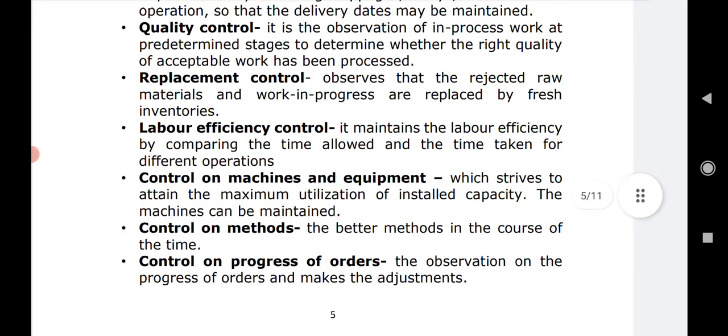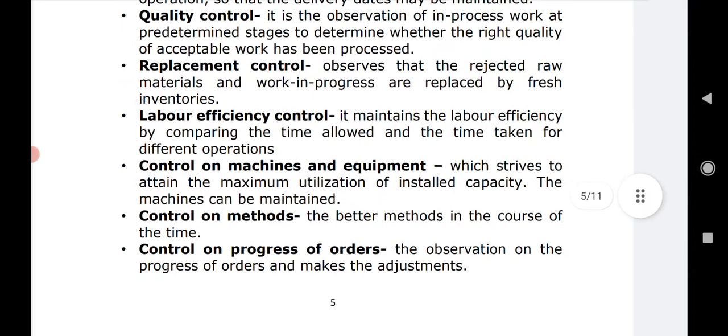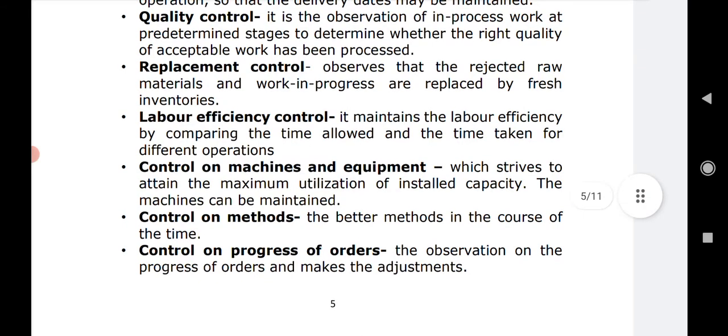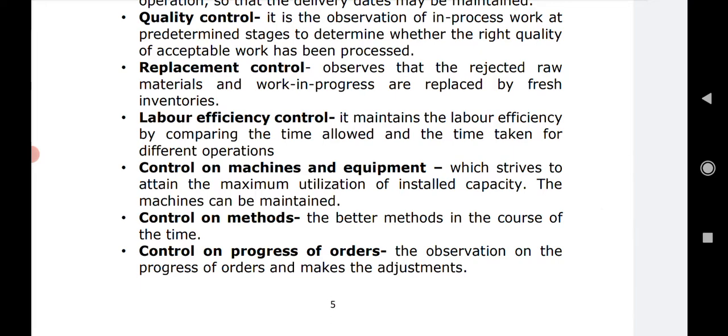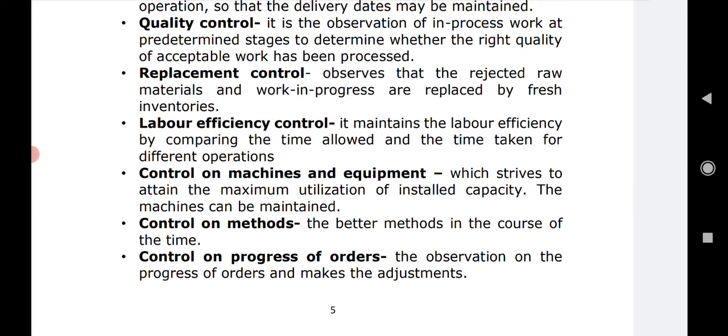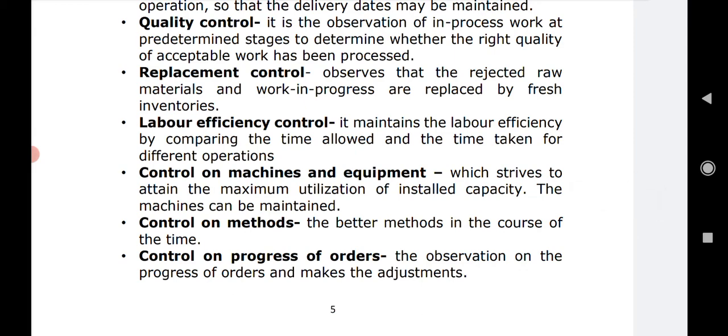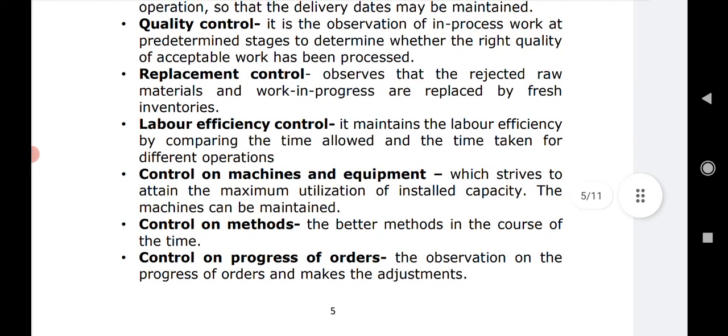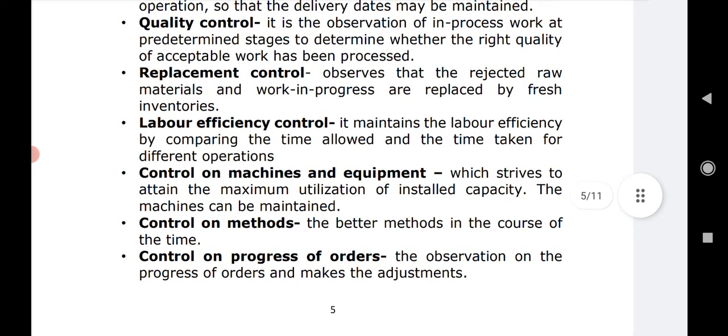Next comes quality control. See, these days in the last few decades we have all grown into quality conscious consumers, right? So every time we want the qualitative product, and that is why the manufacturer has to keep a constant eye on how the quality of the product, or maybe services, is being maintained, and that is what is done under quality control.